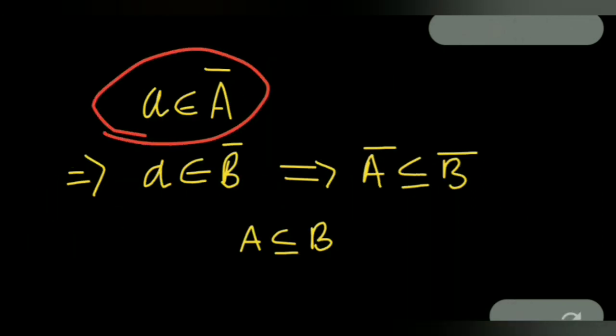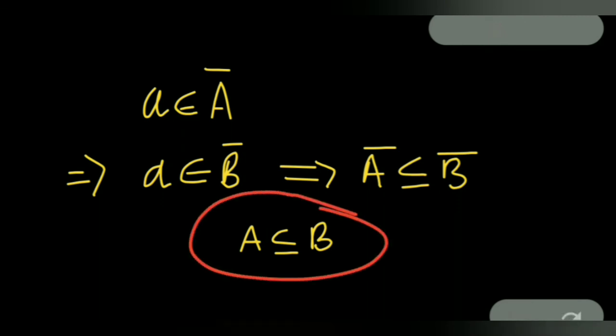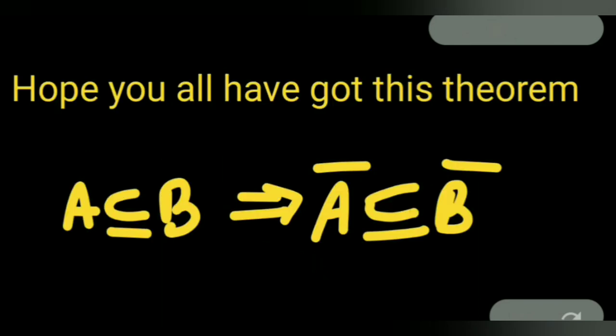So we have proved that if a belongs to A closure, this implies a belongs to closure of B. That is, A closure is a subset of B closure if A is a subset of B. Hope you all have got this theorem in which we have proved if (X, tau) is a topological space and A and B are any two random subsets from the set X, A is a subset of B, then that implies A closure is a subset of B closure.